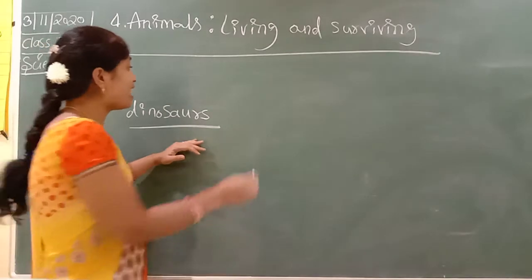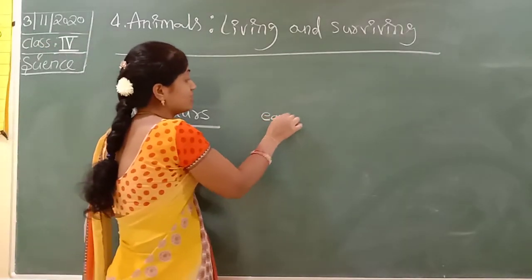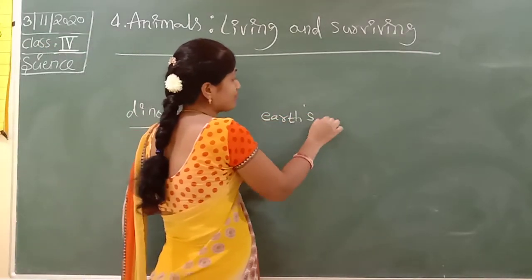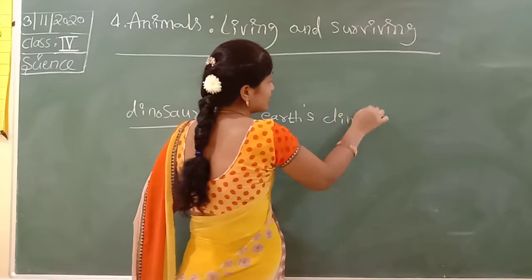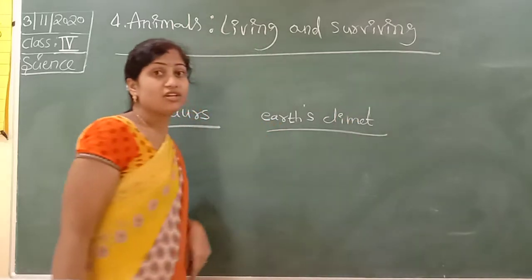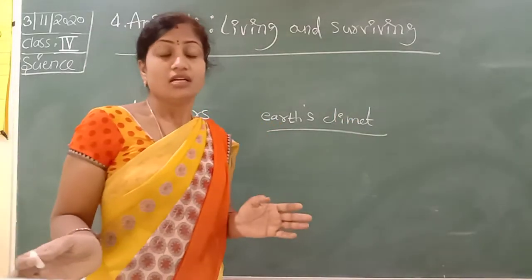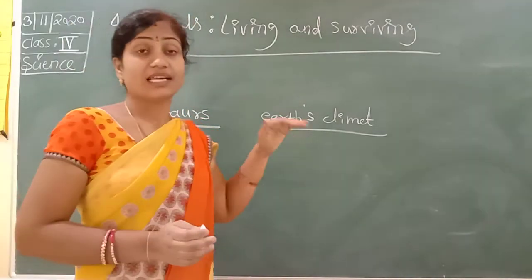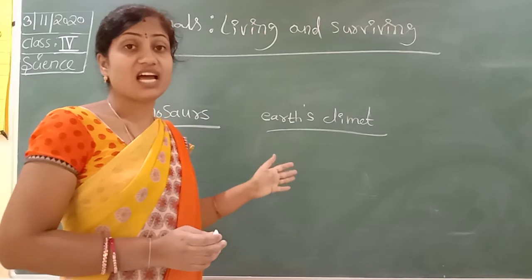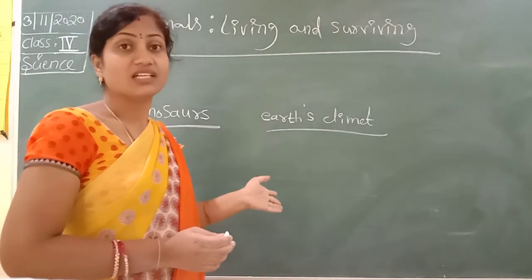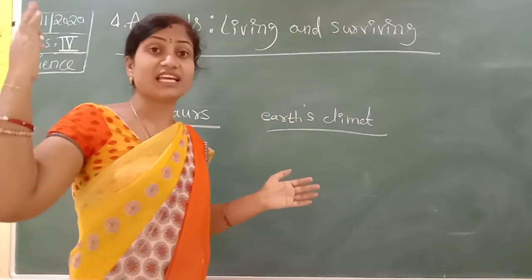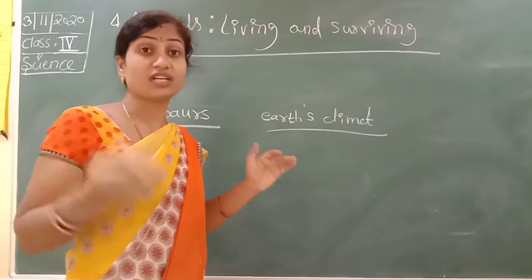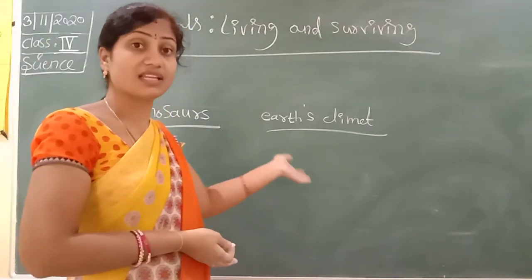Suddenly the Earth's climate changed. It became very cold weather. So the dinosaurs could not live in that weather. Suddenly they died. So once, thousands of years ago, the dinosaurs lived on the earth.